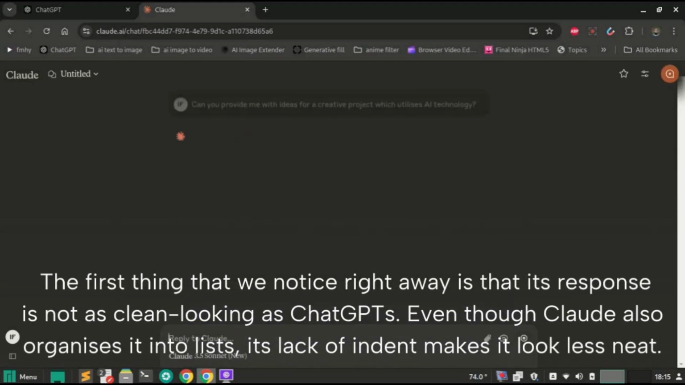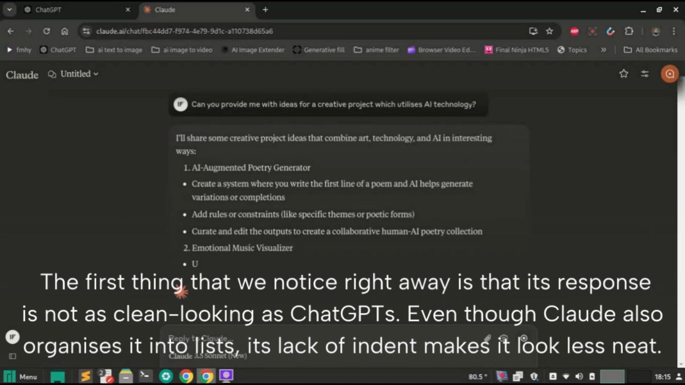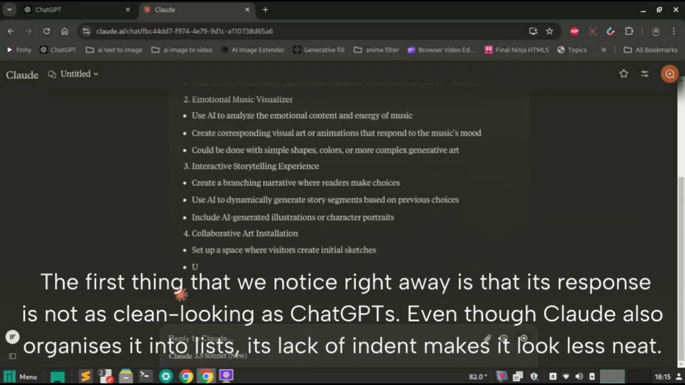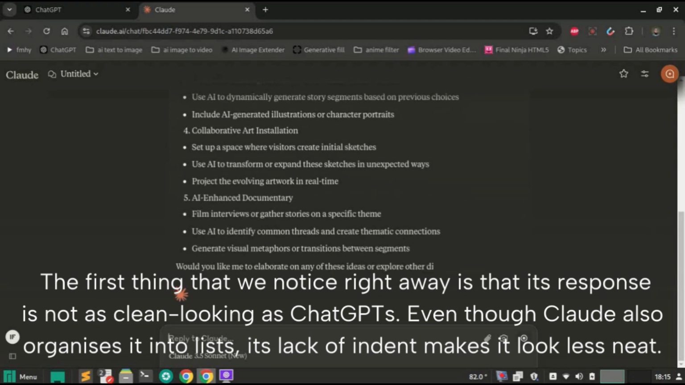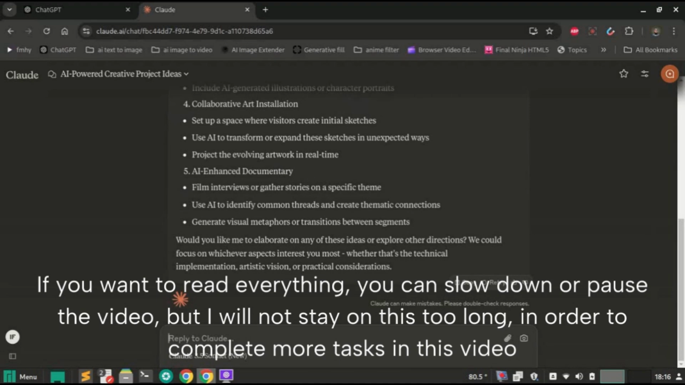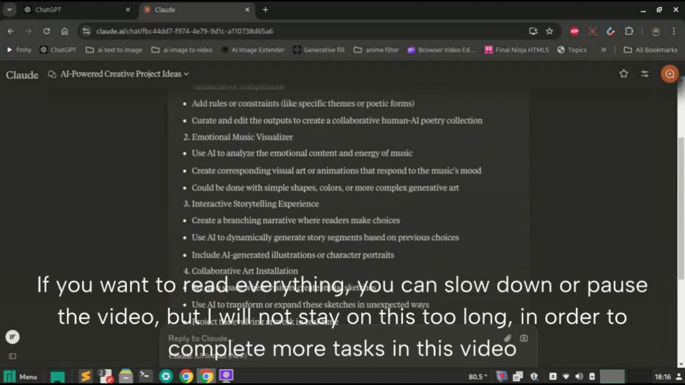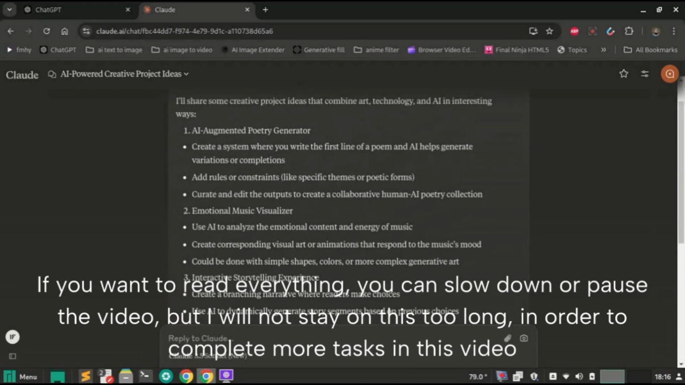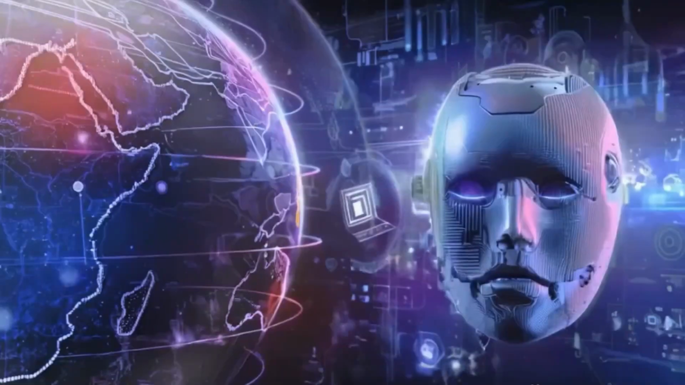The first thing that we notice right away is that its response is not as clean looking as ChatGPT's. Even though Claude also organizes it into lists, its lack of indent makes it look less neat. If you want to read everything, you can slow down or pause the video, but I will not stay on this too long in order to complete more tasks in this video.